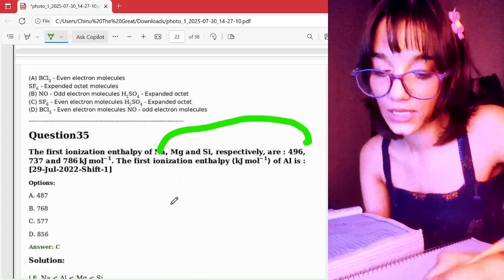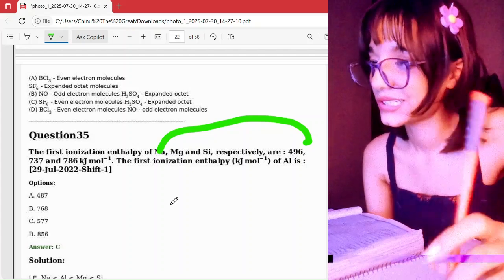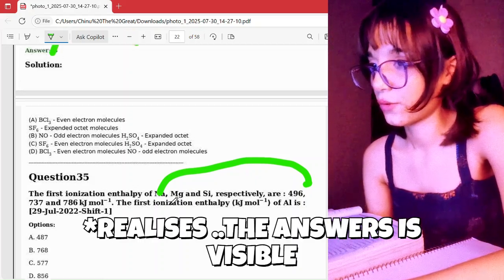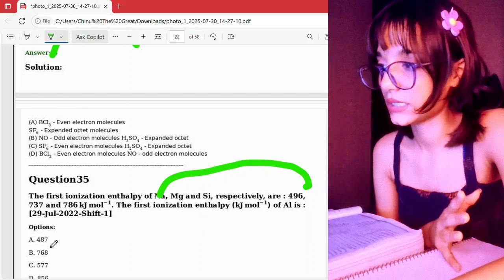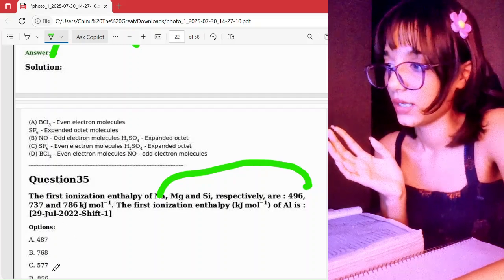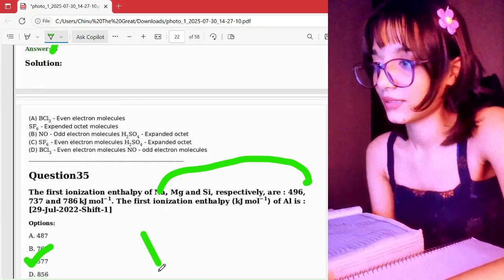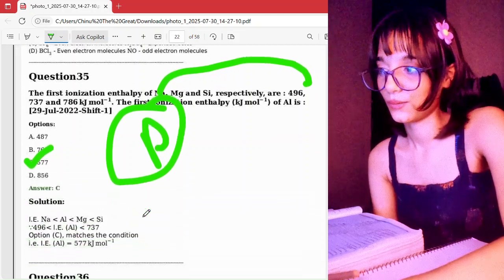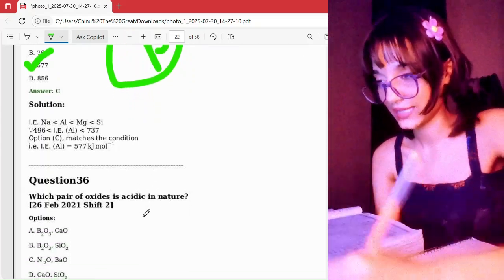So aluminium will have less ionization enthalpy than magnesium, but more than silicon, of course. So that will be around, not 487, that's less than silicon. No, 768, that will be more than magnesium. 557. I guess 557. So y'all don't need the answer key for this. This was such a past question. So easy. We know for sure.